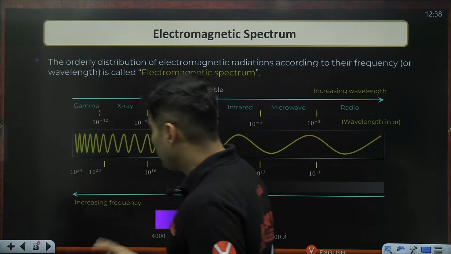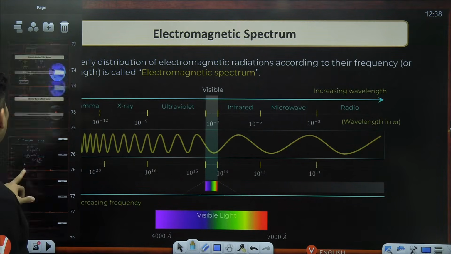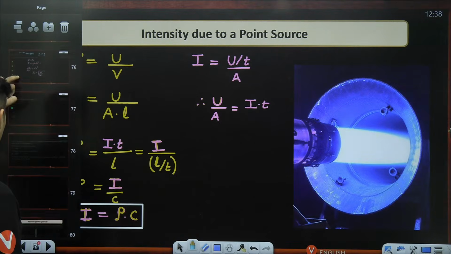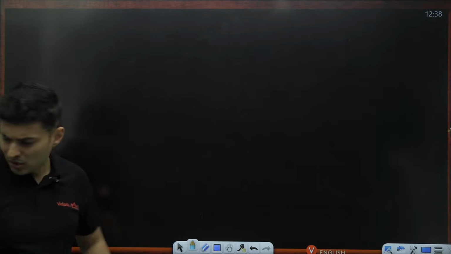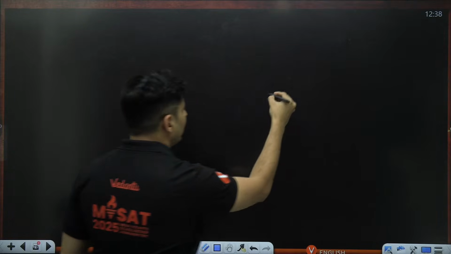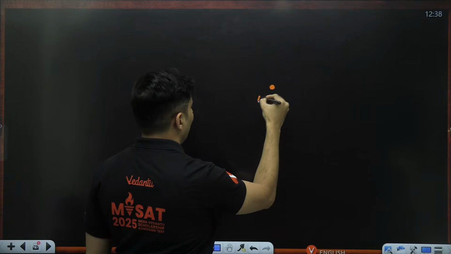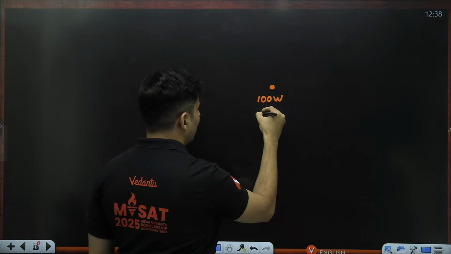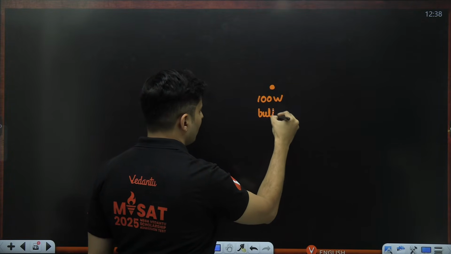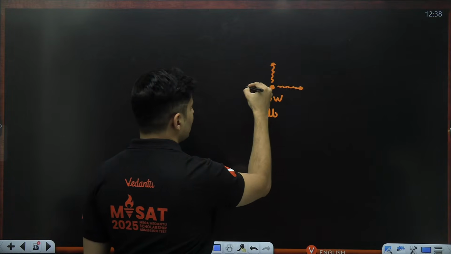Oh, by the way, there can be these kind of questions also on this formula, which I just did. Like, for example, I will not solve it, but I'll tell you. They can tell you, listen, there is a source of some, I don't know, 100 watts. A 100-watt bulb is there. And it is emitting light, obviously, in all the directions.